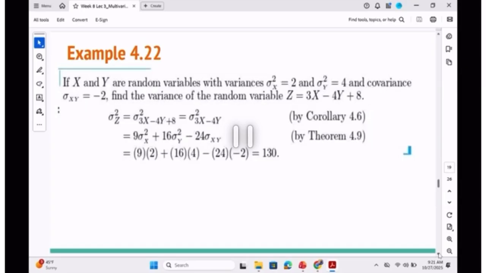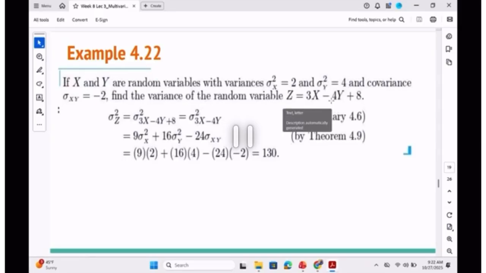Now, this is an example. If X and Y are random variables with the variances given, and the covariance given as -2, find the variance of the random variable Z. Please pay attention.